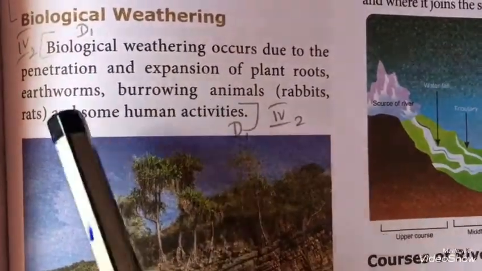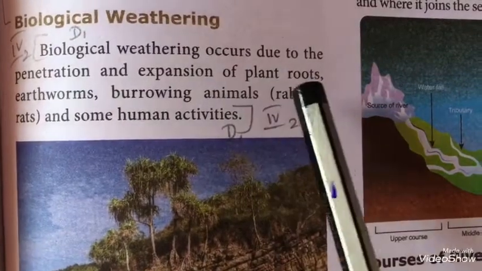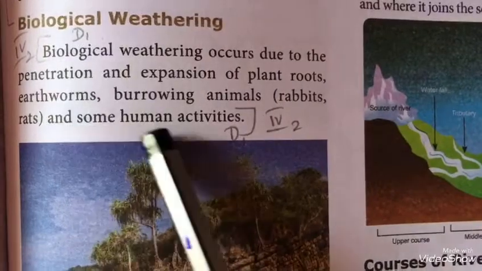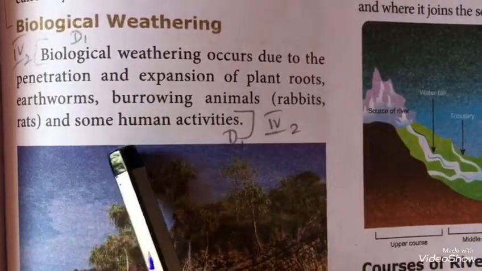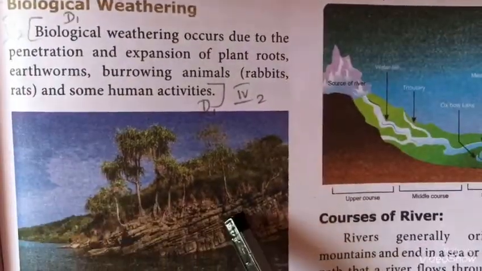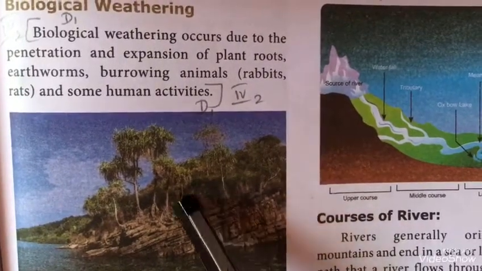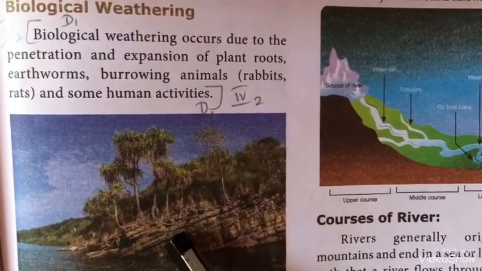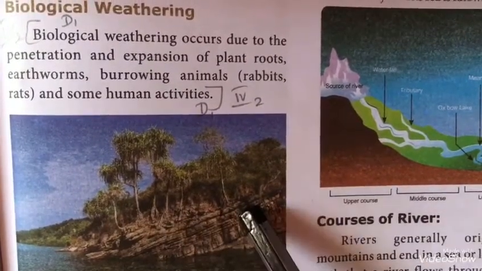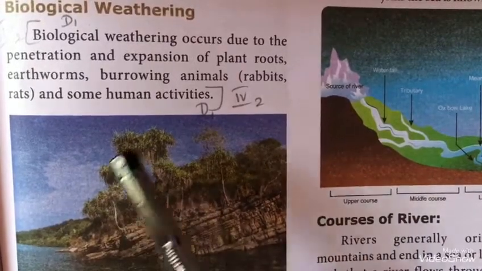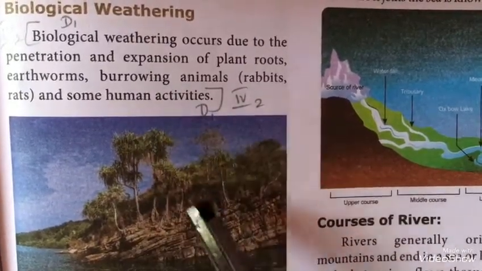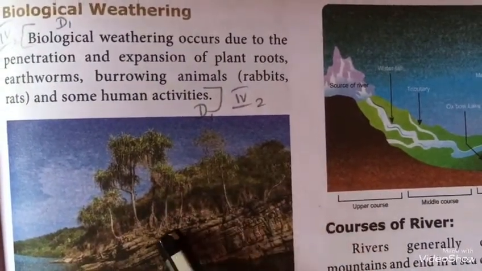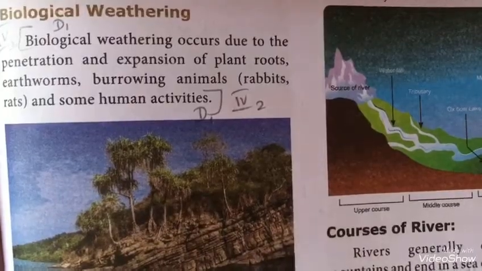Biological weathering. Biological weathering occurs due to the penetration and expansion of plant roots, earthworms, burrowing animals and some human activities. So see the picture. Biological weathering means the roots of plants and trees penetrate inside the rocks and expand. Due to this, and also some animals and human activities, the rocks will break down. This is known as biological weathering.